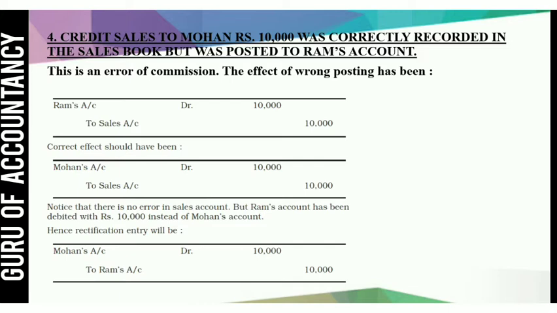The correct entry should be Mohan account debit to sales rupees 10,000. Now to rectify this error, Ram account is wrongly debited, so we will credit Ram account and the correct account, Mohan account, should be debited. So your rectification entry would be Mohan account debit 10,000 to Ram account 10,000, because Ram was wrongly debited, so we will credit him, so his account will be rectified.